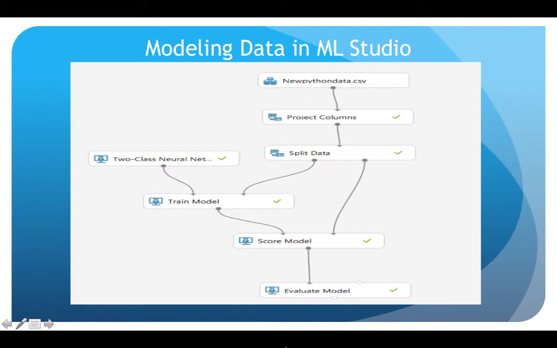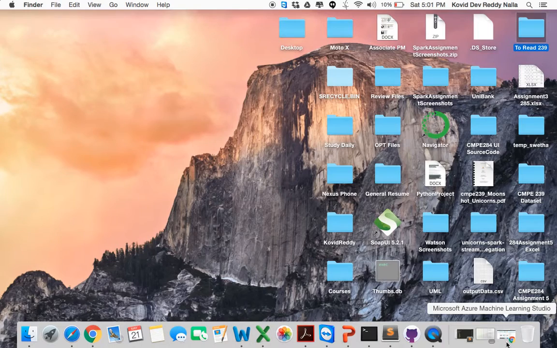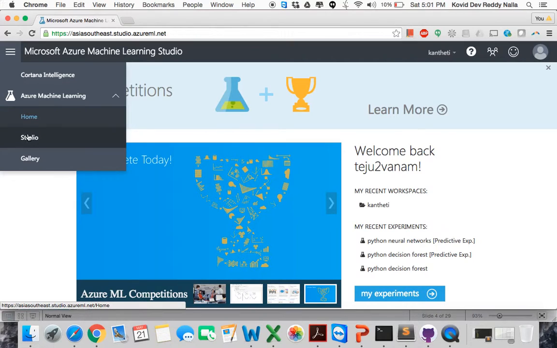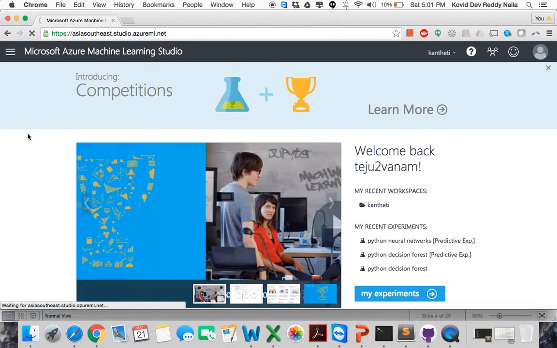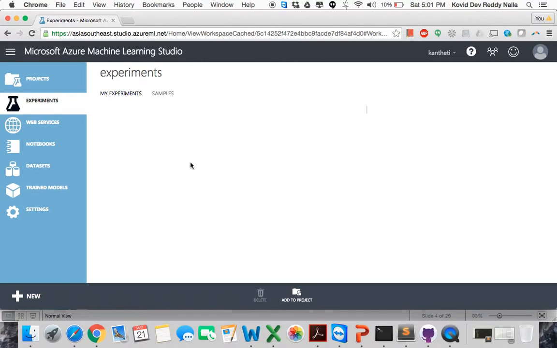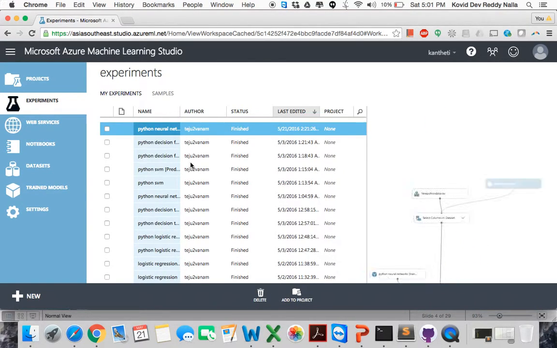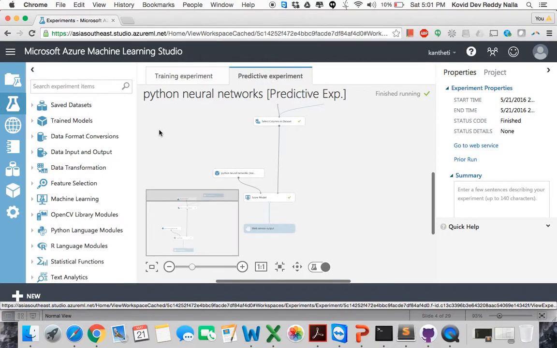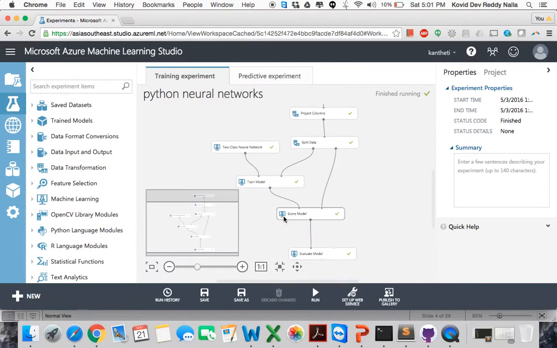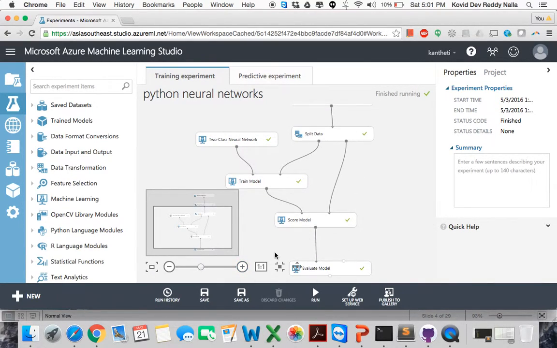I would like to take you to the ML Studio actually. So this is our ML Studio. ML Studio gives deployed web services of the model. We are developing the main stack application, so we could directly use these web services there. If I open this Python neural network training experiment, and zoom in on this,